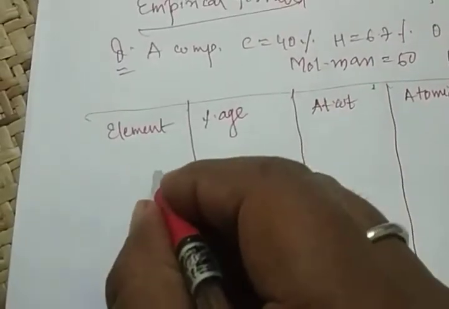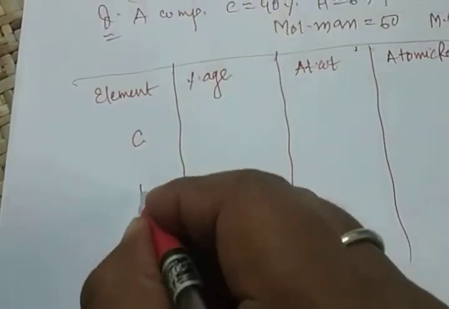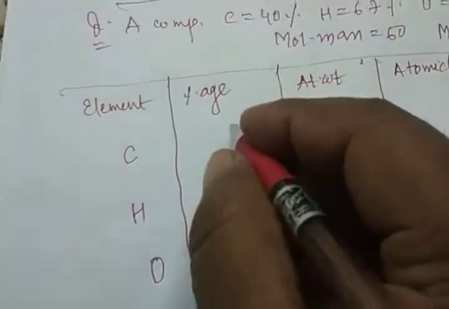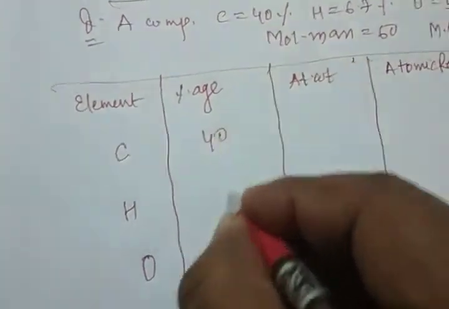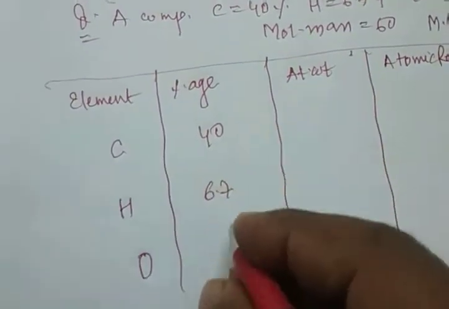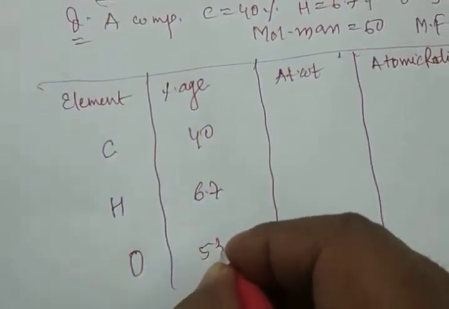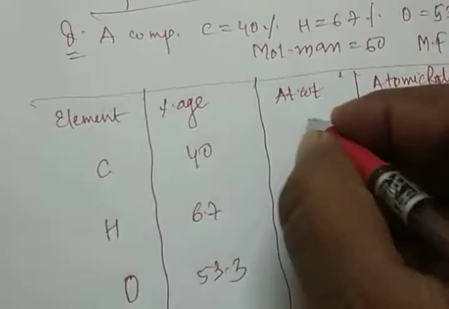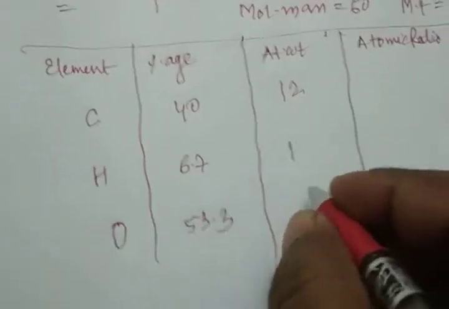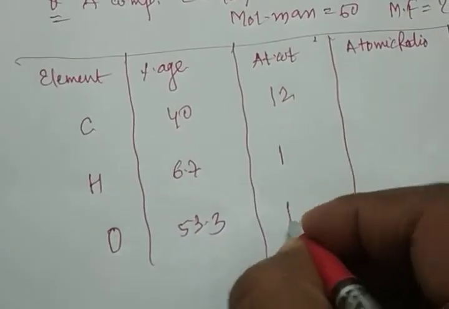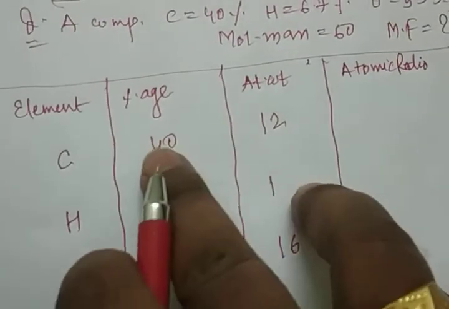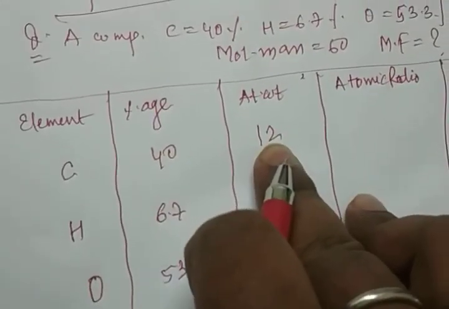So now the first element is carbon, then hydrogen, then oxygen. Carbon percentage is 40, hydrogen is 6.7 and oxygen is 53.3. Atomic mass of carbon is 12, hydrogen is 1 and oxygen is 16. And atomic ratio means percentage divided by atomic weight.